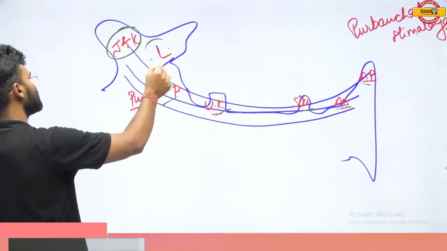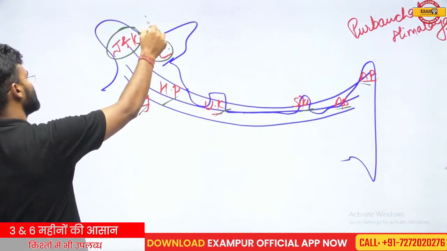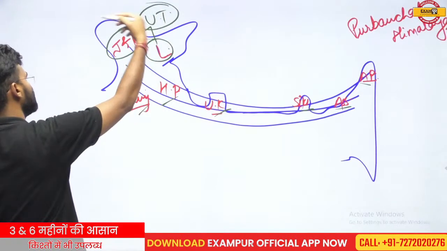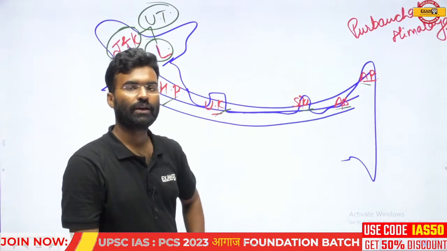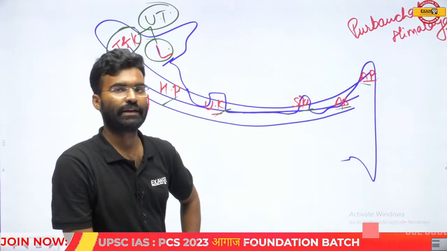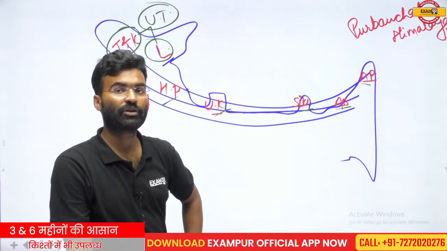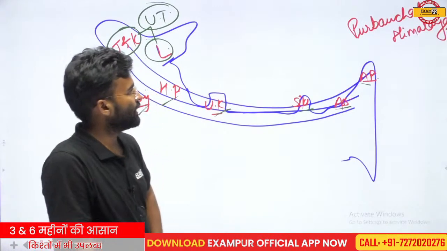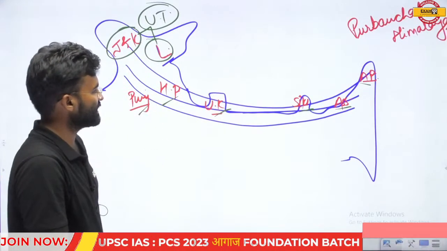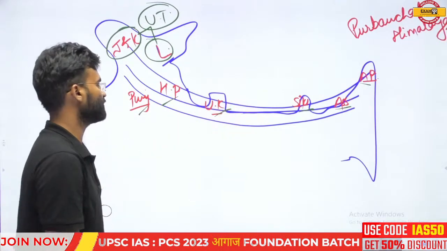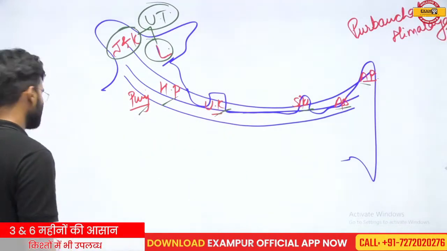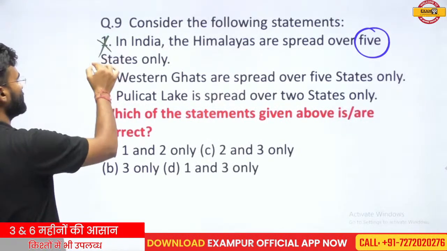These 2 portions are not states, they are UTs. So you can remove these UTs because the question has asked for the number of states. In the question, 5 states is given and there are 6, more than 5. So statement number 1 is not correct. You can remove this statement.